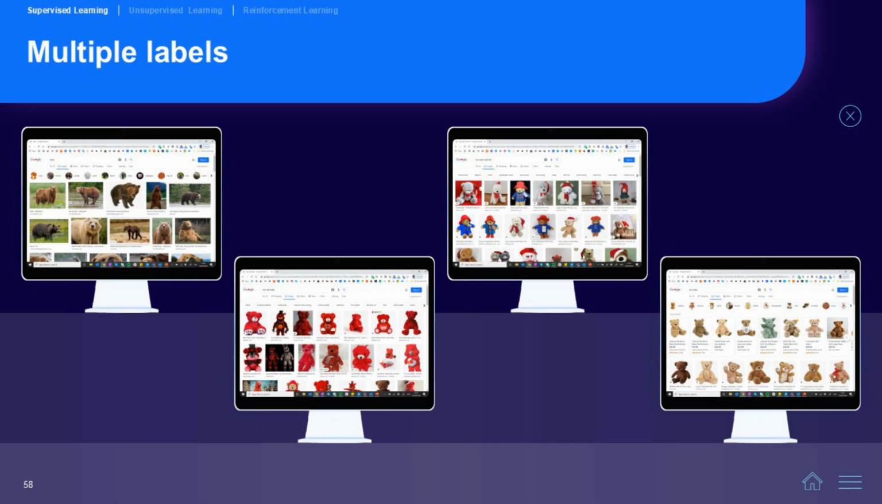We also have multiple labels, where an item has more than one label to it, hence the name. This can be seen within our diagrams on screen now. One of the bears could be within two or more categories, such as a red teddy bear being in the red category and the teddy bear category.